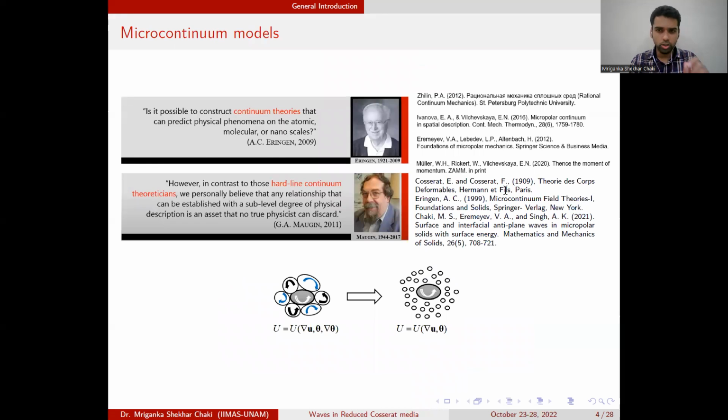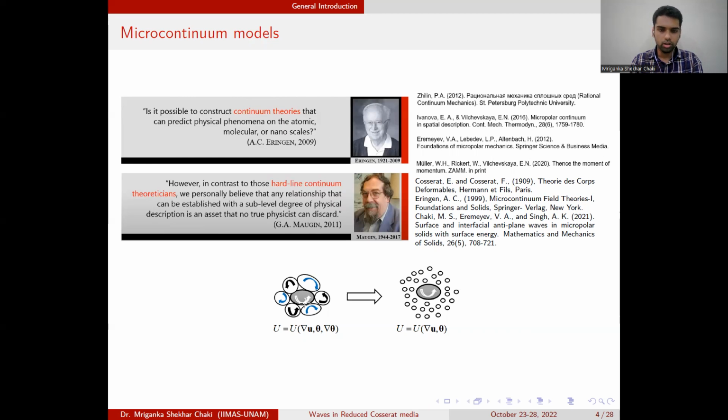The particular material that we're going to talk about is the microcontinuum model, and this model was proposed by Eringen, who asked whether, in continuum mechanics, we can consider the atomic, molecular, or nanoscale behavior. The idea behind this theory is that you have a geometric point in the continuum body, and what if you consider the interaction between the neighboring particles?